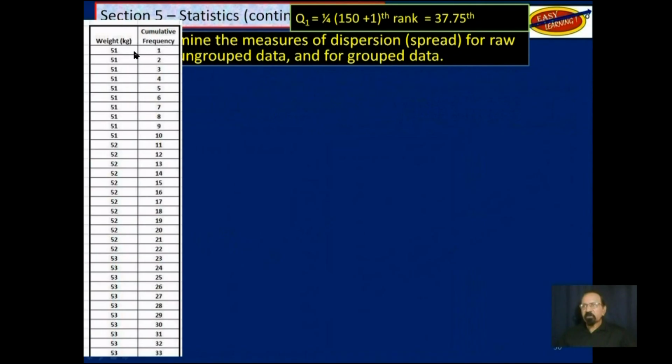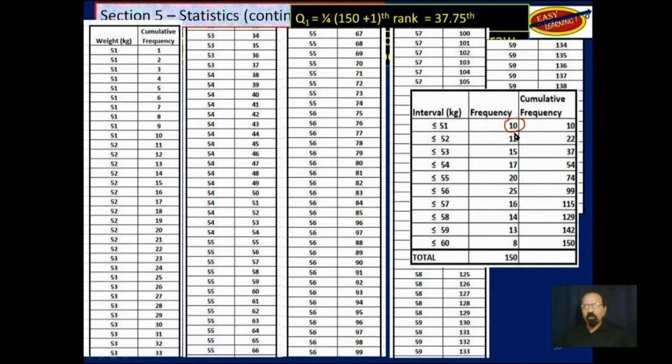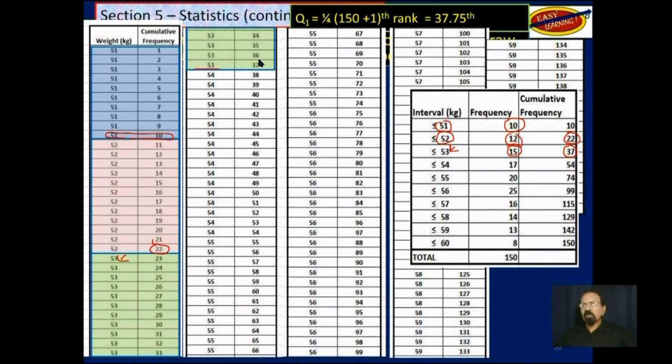Let's write down all the numbers, all 150 of these numbers. Because remember, you have 10 51s. So we count 10 51s and we arrive at this point. Then we go on to count the 52s. We have 12 of those and we arrive at 22 cumulative frequency. Then we start counting at 53, which is here. 15 of those, and we arrive at 37, which is here.